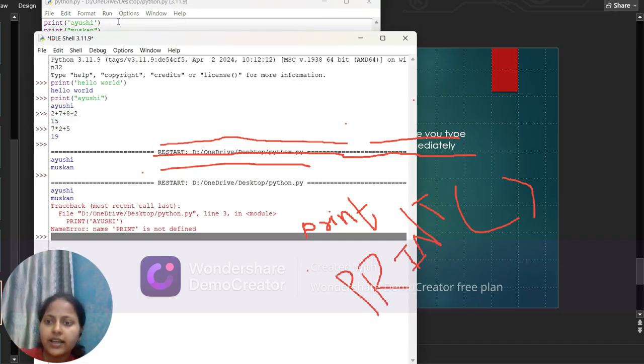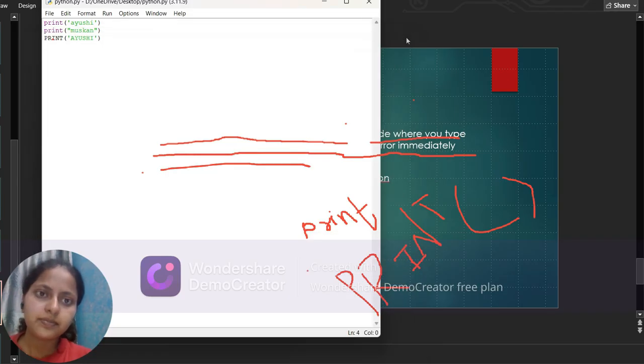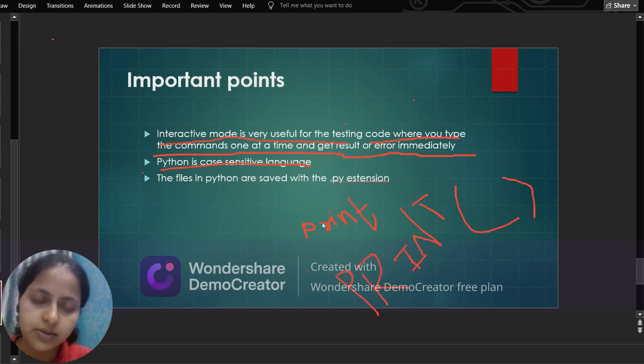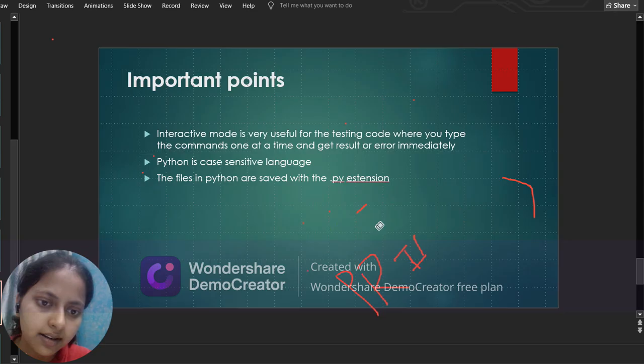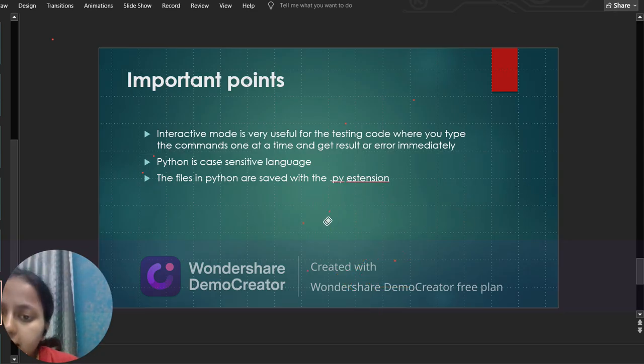See, it says: name print is not defined. So capital Print is not defined in Python. Now next, let me erase all this and after that I will show you. This is the last part of the chapter. Now Python is case sensitive, I have explained. One point is left.